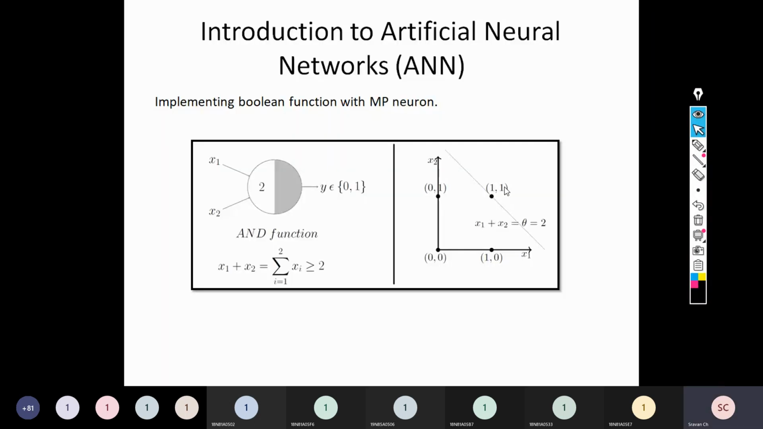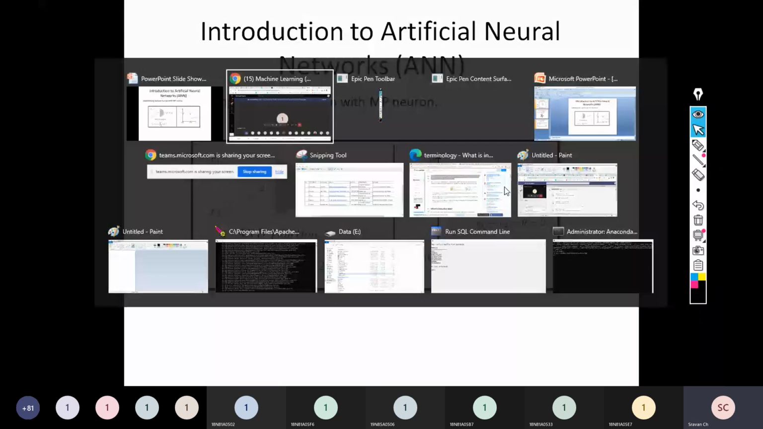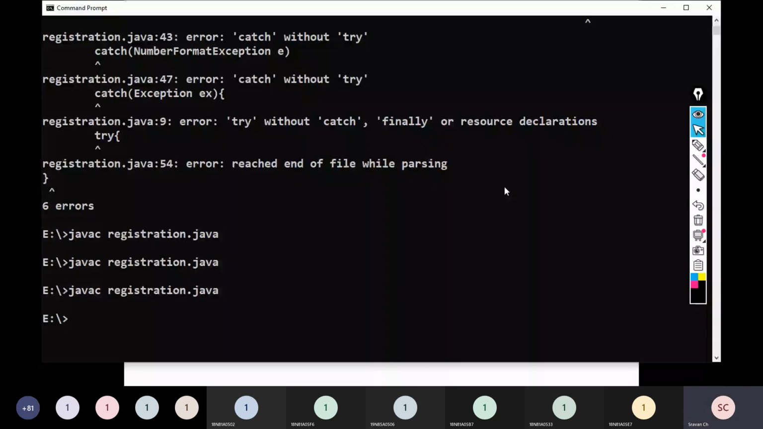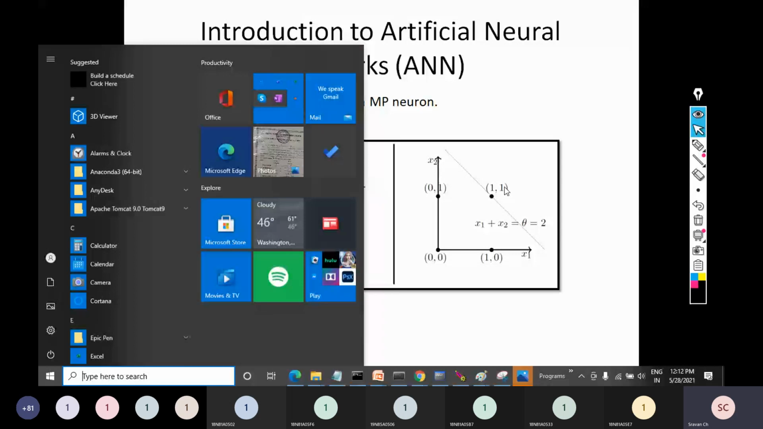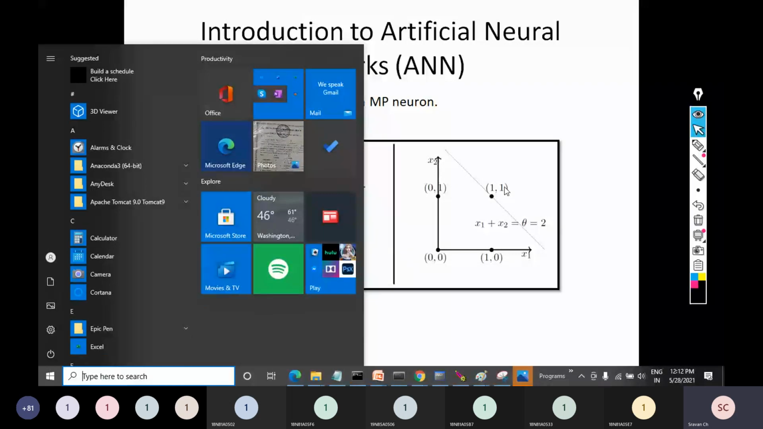Right. So this is the meaning of linearly separable. Now, friends, there is an important point. This is an MP neuron, right? Now, for example, I want to represent another function. What is that function? What I'll do is I'll take Excel. I want to take another function.